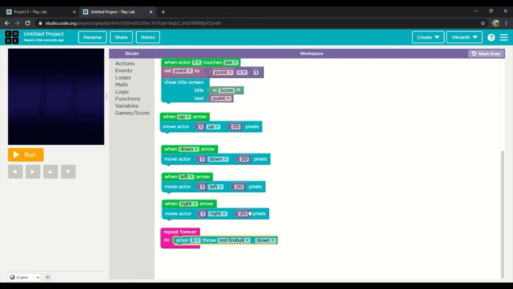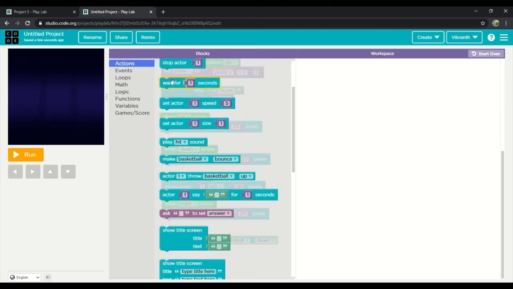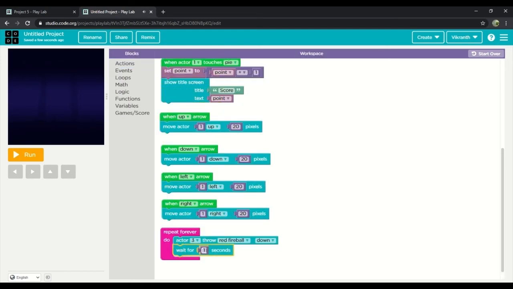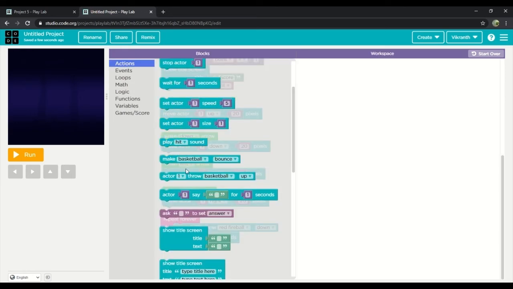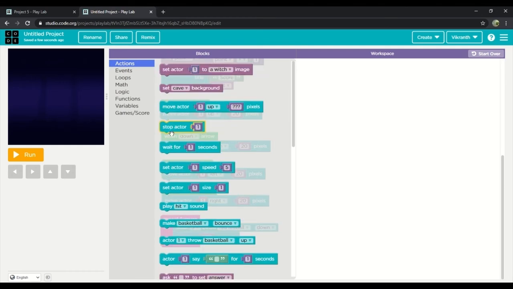Down. And then we'll drag wait for, and we'll put 0.5 seconds. And then we should drag one more actor throw.